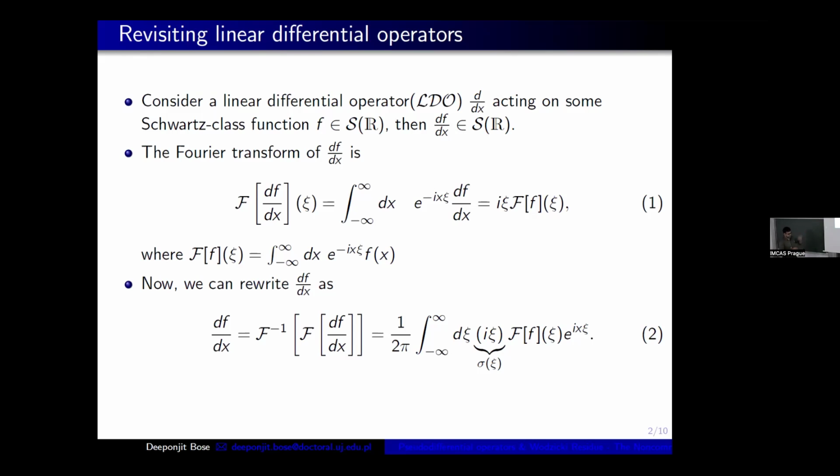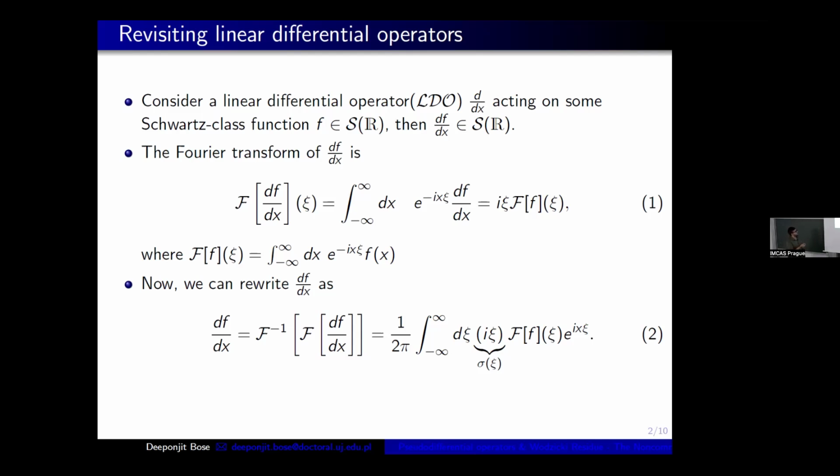So in my notation, the Fourier transform of df/dx is giving me, after evaluating the integral, i xi times the Fourier transform of f(x). This is my definition of the Fourier transform of f(x). Then we can rewrite df/dx as the inverse Fourier transform of the Fourier transform of df/dx, which is trivial.